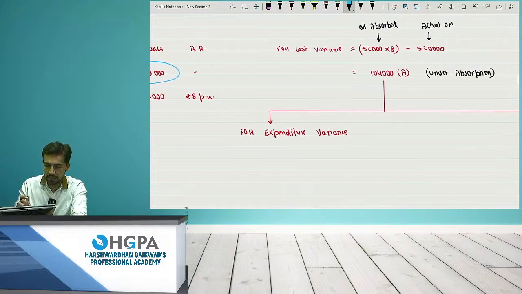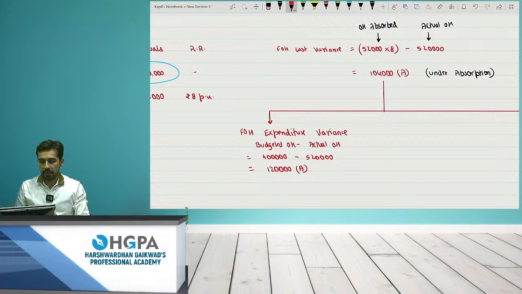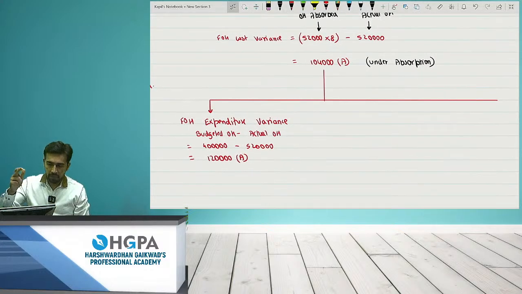Now this is nothing but budgeted overheads minus actual overheads. So what is the expense? 4 lakh. This was the given budget, right? I gave you 4 lakh to spend, but actually how much did you spend? 520. Can I say you have spent 1,20,000 extra, which is nothing but the loss for me, right? And now matching the equation, 1,04,000 is adverse, but 1,20,000 is over adverse here.